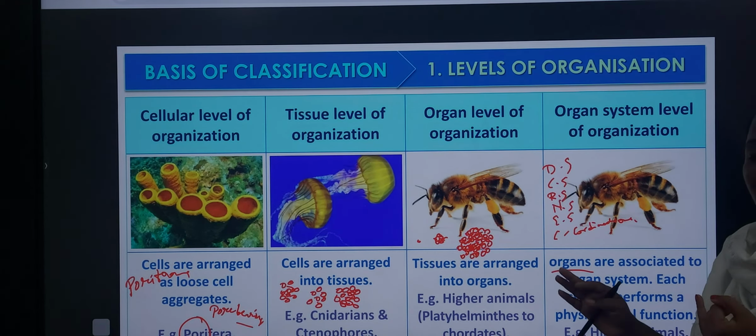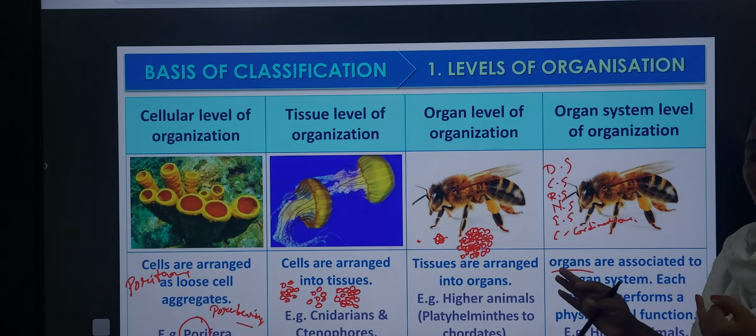Next, the level of organization. Here, let's see how the organ system is present. Organ systems of different animals show complexities. For example, the digestive system is of two types. What are they? Complete and incomplete. How is it incomplete? Let's see. Incomplete is nothing but it has a single opening.